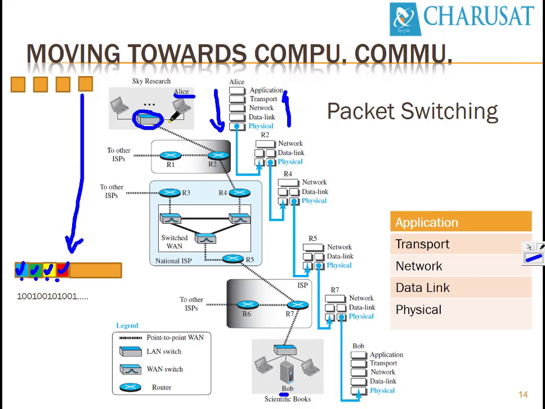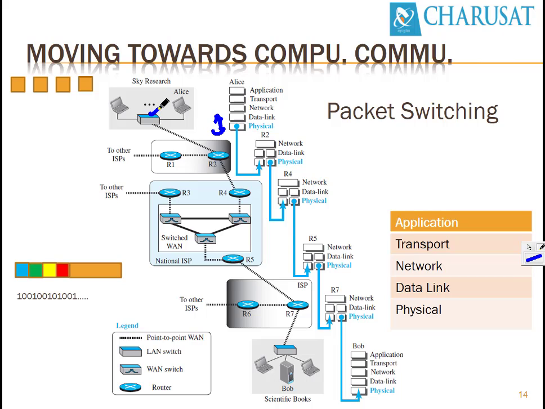Then the switch receives data. This is a case of receiving signals, so it goes in the upward direction. From the physical layer, it receives electrical signals. The electrical signals will be converted into ones and zeros, and those ones and zeros will be given to the data link layer.